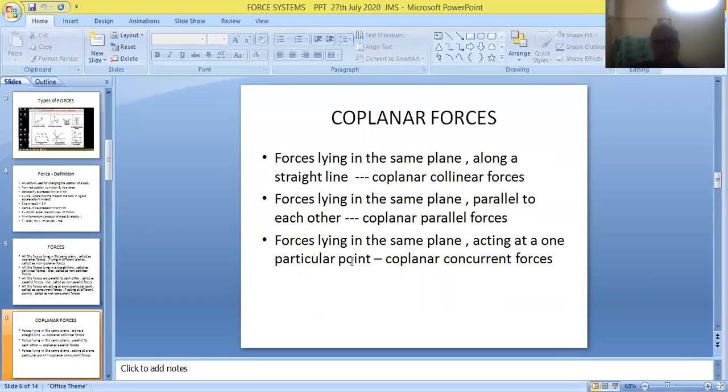The forces lying in the same plane acting at one particular point are called coplanar concurrent forces. So these are the combined definitions, my dear friends. So coplanar forces can be classified into three categories: coplanar collinear forces, coplanar parallel forces, coplanar concurrent forces.